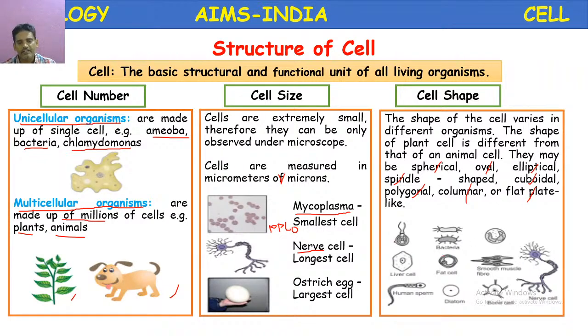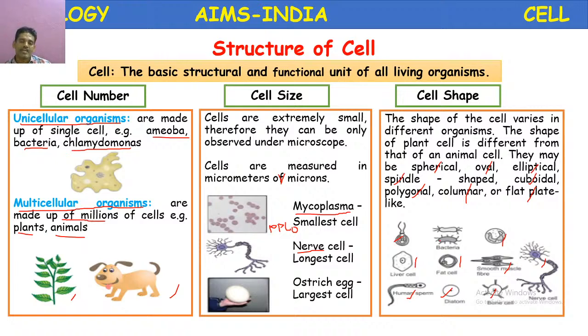Here different cells are given. Chlamydomonas, bacteria, some other unicellular organisms, liver cell called hepatocytes, fat cell called adipocytes, smooth muscle cell present in the intestine, neuron or nerve cell, bone cell called osteocyte, diatom, which is a unicellular alga, and human spermatozoa, a male gamete. If you observe these, they are of different shapes.